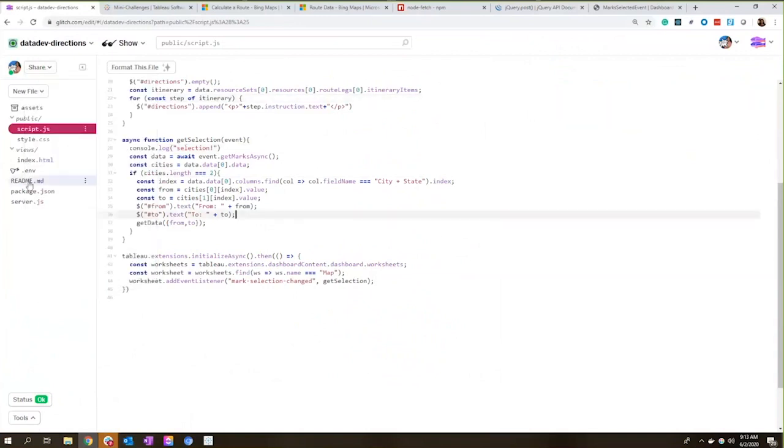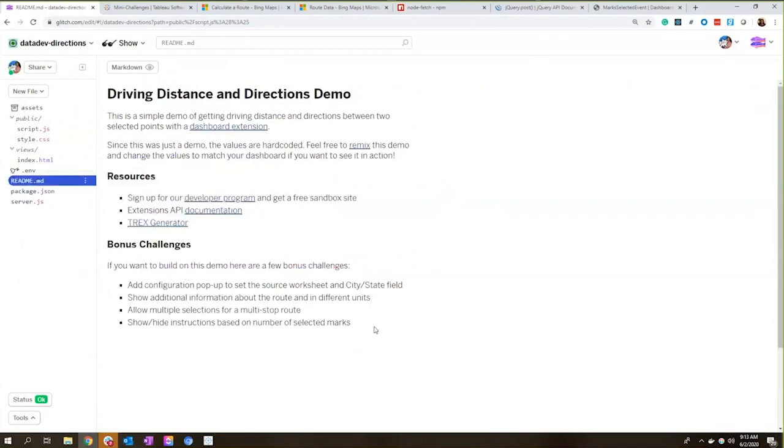But if you take a look at the README, there are some suggestions here on things that you can do to improve this. For example, maybe you could add a configuration pop-up so your end users could actually set the city and state fields dynamically so that they're not hard-coded. You can also maybe try to do multiple routes. Right now, we only have it for 2 cities. Maybe you want to add multiple positions for multiple cities. So it's a couple of different things you can try out on your own if you want to take this to the next level.